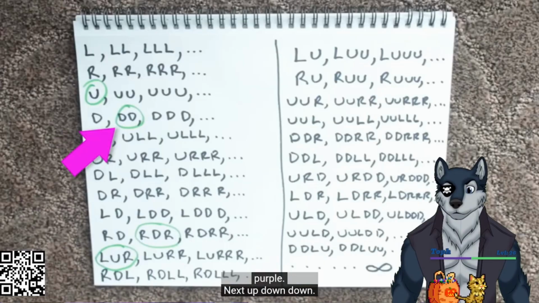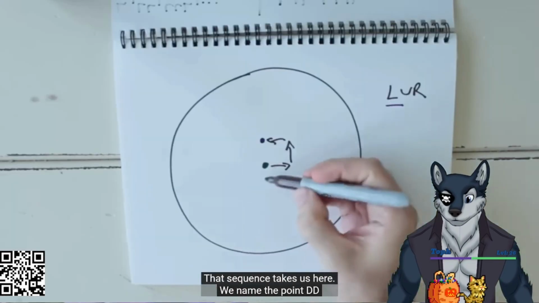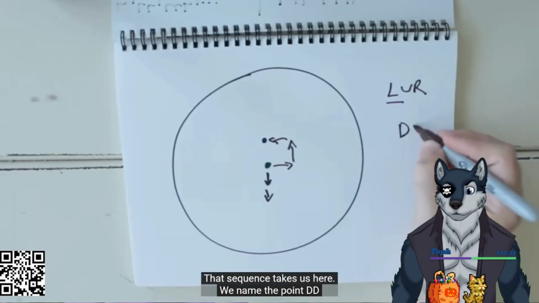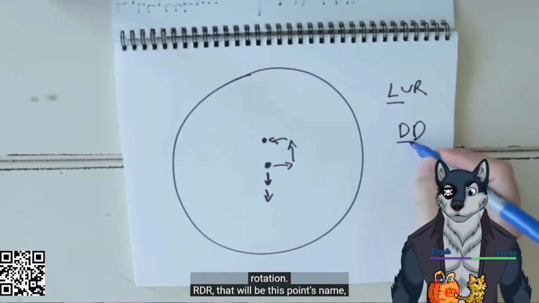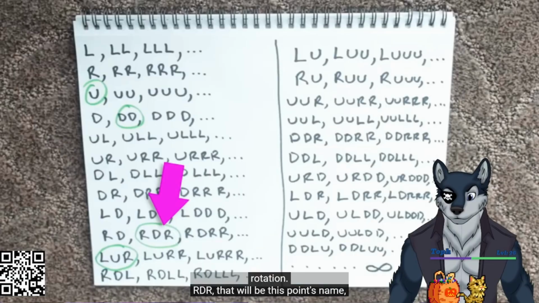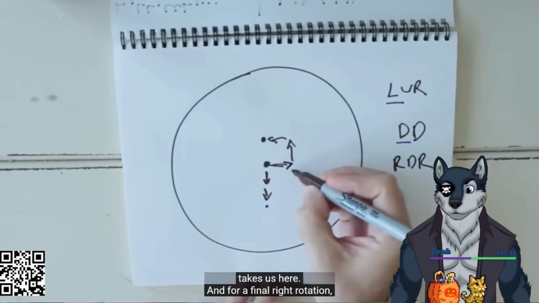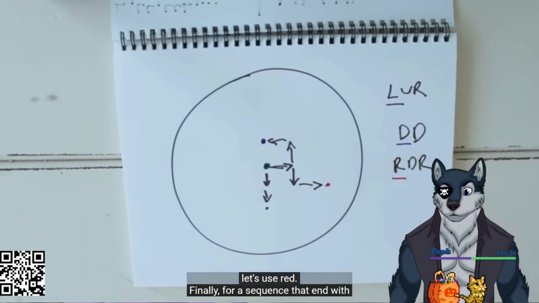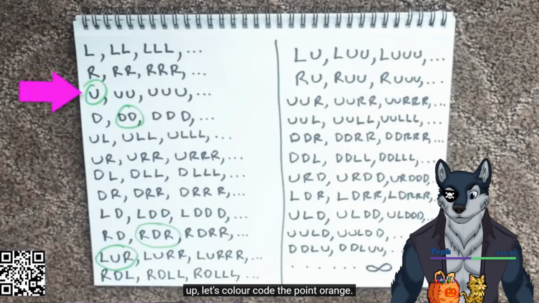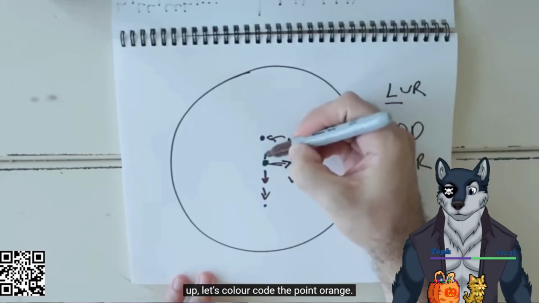Next, up, down, down. That sequence takes us here. We name the point DD and color it blue since we ended with a down rotation. Okay. RDR, that will be this point's name, takes us here, and for a final right rotation, let's use red. Finally, for a sequence that ends with up, let's color code the point orange.